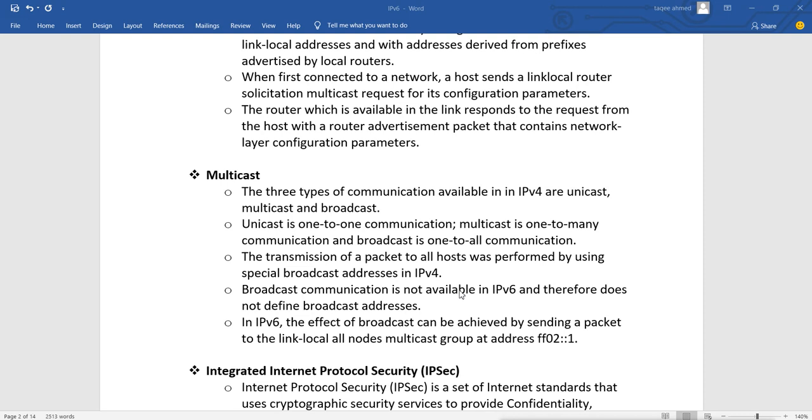In IPv6, the effect of broadcast can be achieved by sending a packet to the link local all nodes multicast group address. This is called the link local multicast address. So instead of broadcast, it uses multicast. So in IPv6 we have unicast, multicast and anycast, no broadcast.